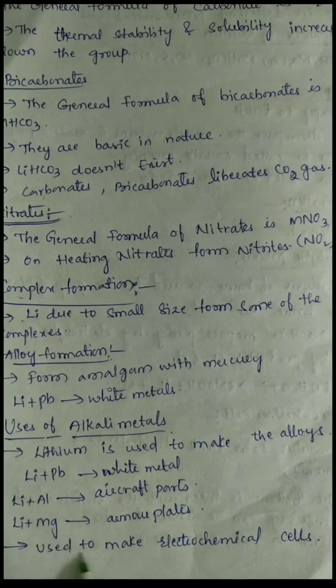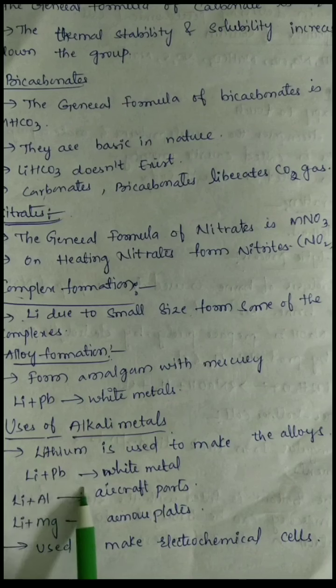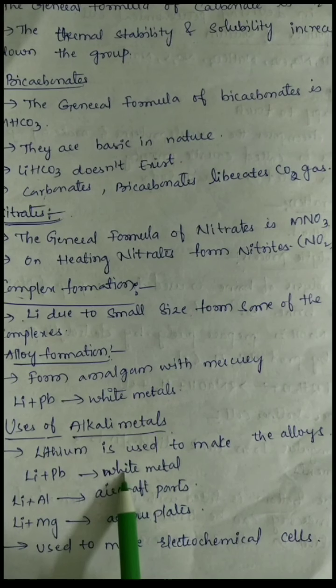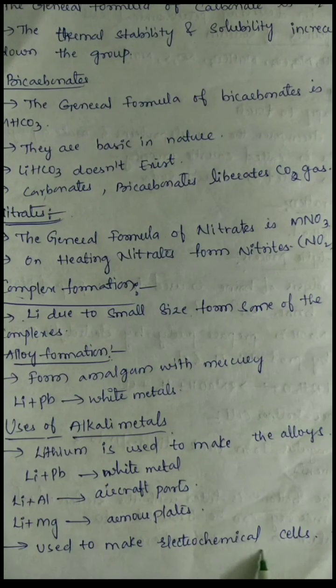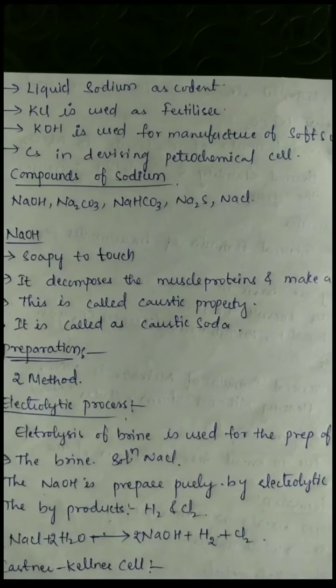So these are some of the importance of the alkali metals. Lithium plus lead is used for white metal. Lithium plus aluminium is used for aircraft parts. Lithium plus magnesium is used for armor plates and also used for electrochemical cells.